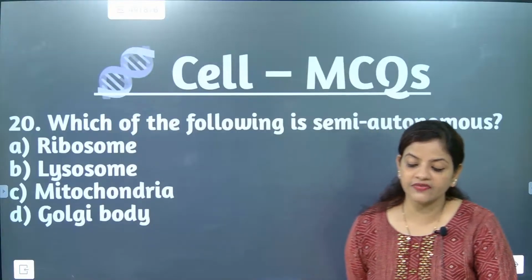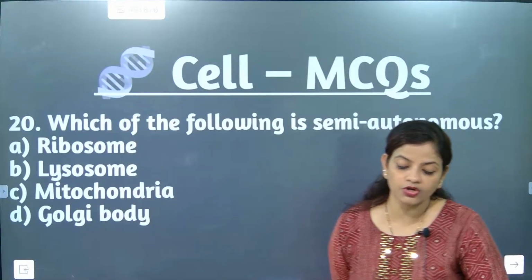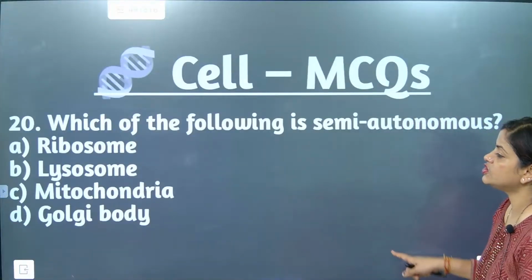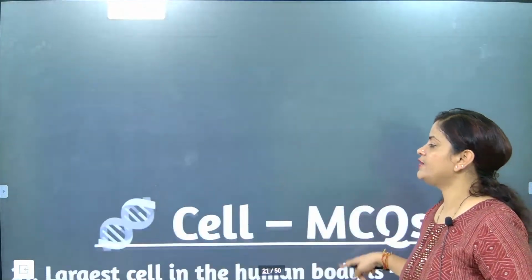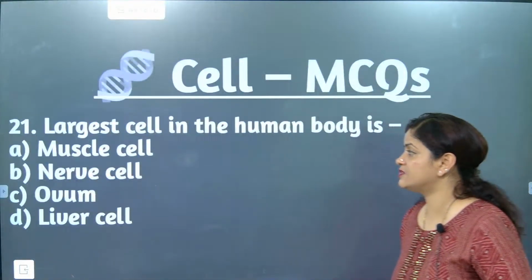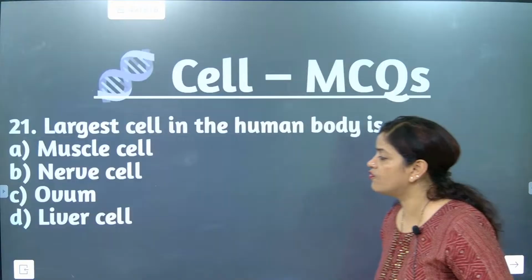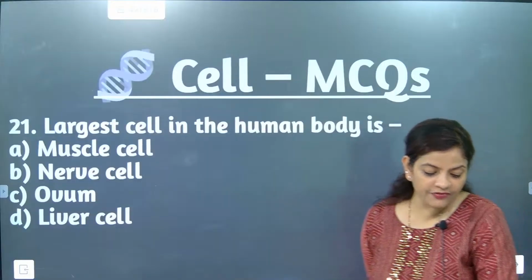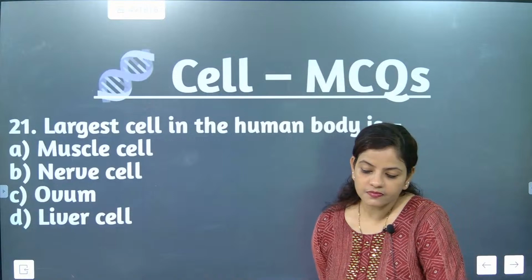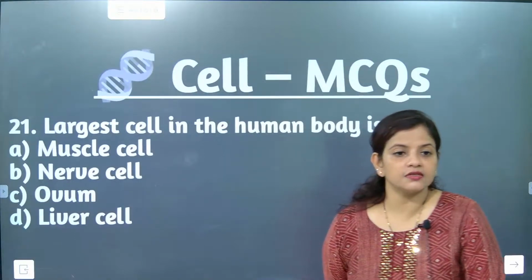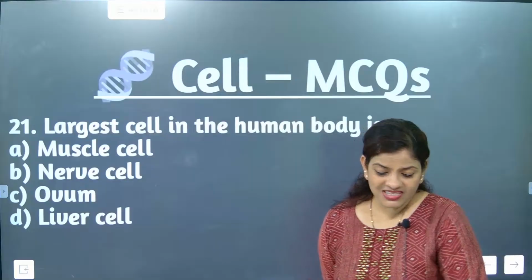Okay, Arunisha has given the answer. Which of the following is semi-autonomous? Mitochondria is semi-autonomous. Next question: the largest cell in the human body is muscle cell, nerve cell, ovum or liver cell. What is the correct answer?